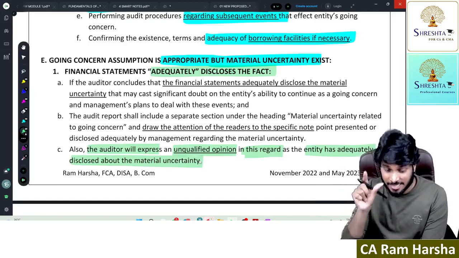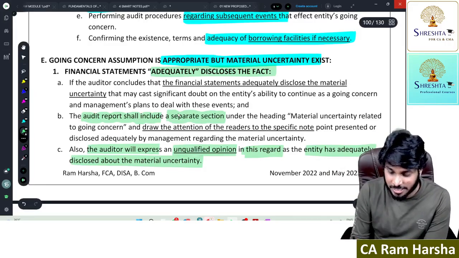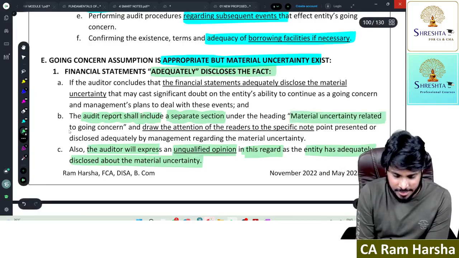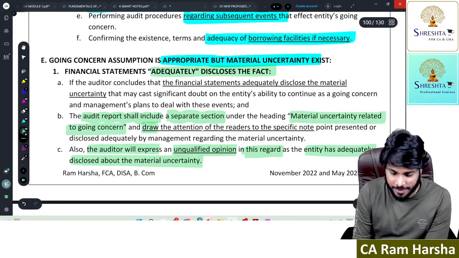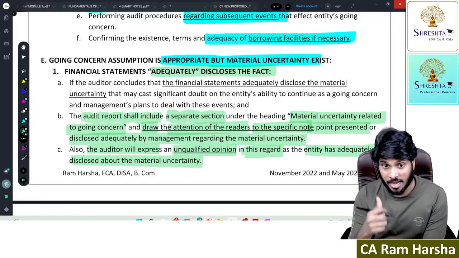The standard says the audit report shall include a separate section with the heading material uncertainty related to going concern and draw the attention of the readers to the specific note presented or disclosed adequately by the management about the uncertainty. Highlight it.